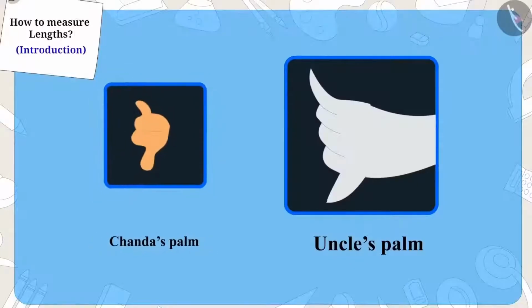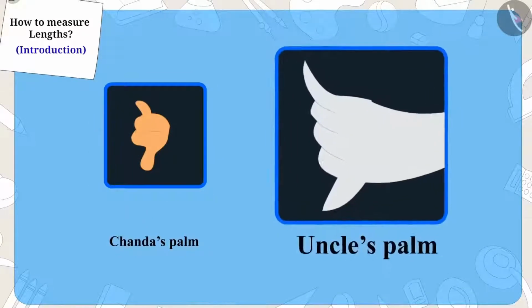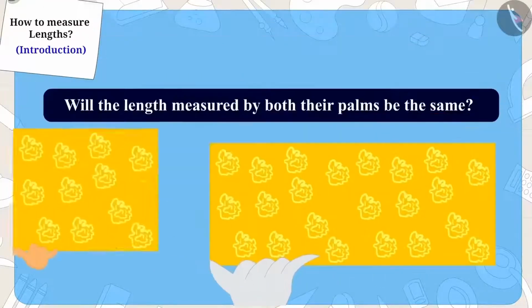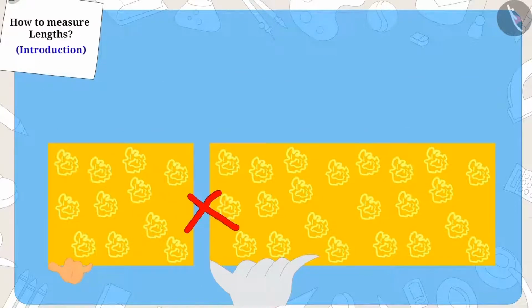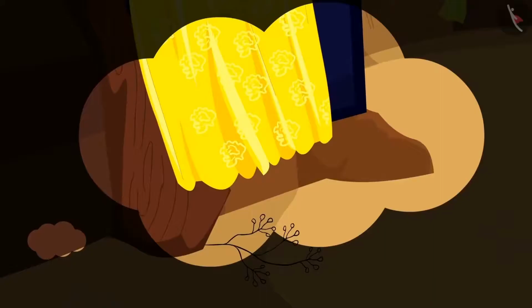Now Chanda's palms are so small and uncle's palms are so big. So will the length measured by both their palms be the same? No. That is why Chanda's window curtain reached the floor.